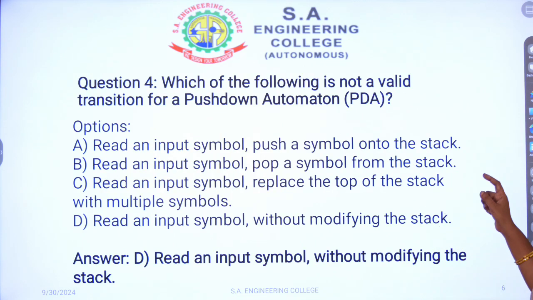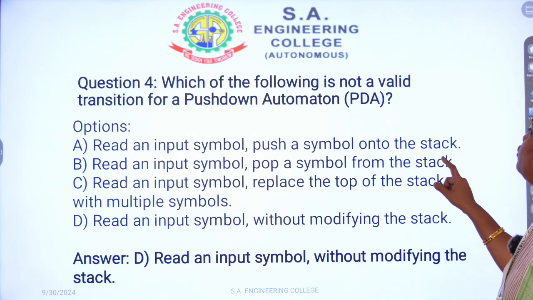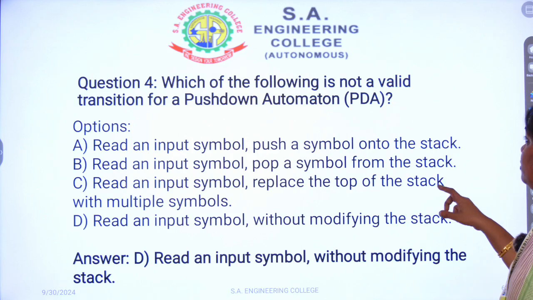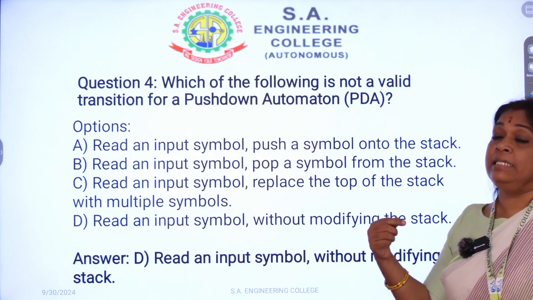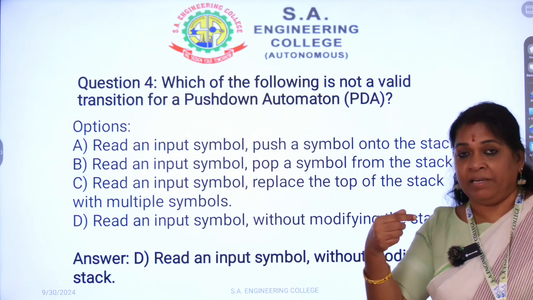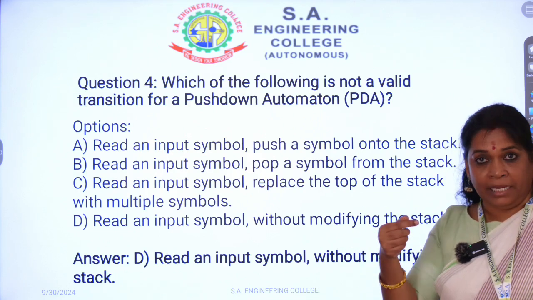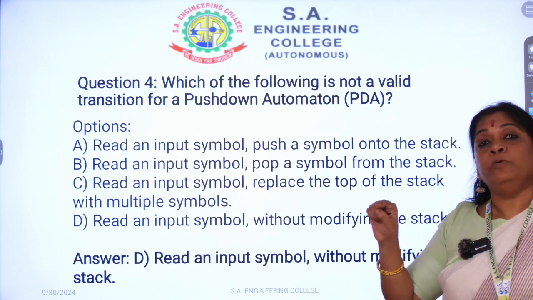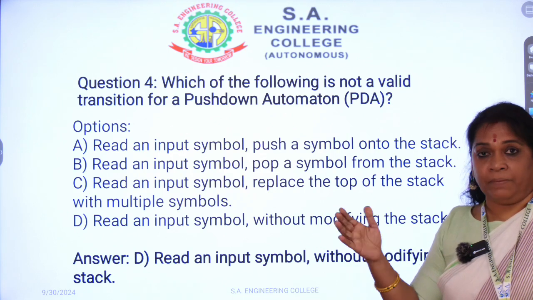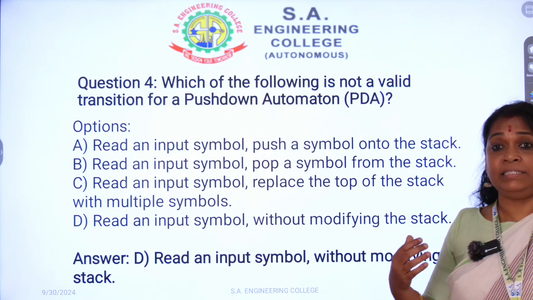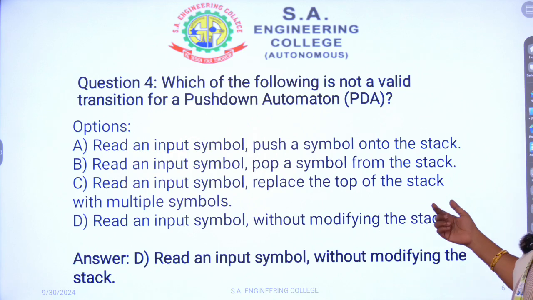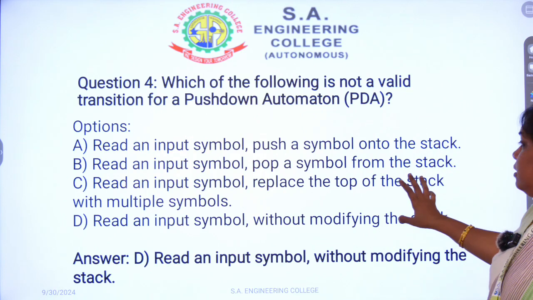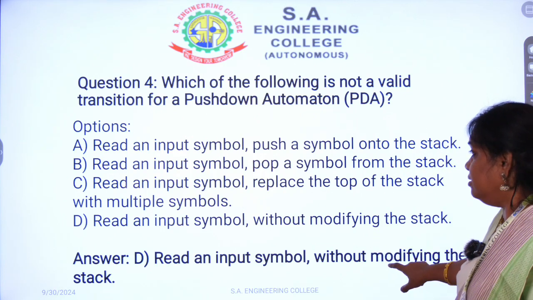Next is: which of the following is not a valid transition for a pushdown automaton? The transition works like this: whenever we are reading a character from the input, it has to either push onto the stack or pop from the stack. This is the action it always has to do while accepting input characters. But see the options here. I will directly move on to the answer.